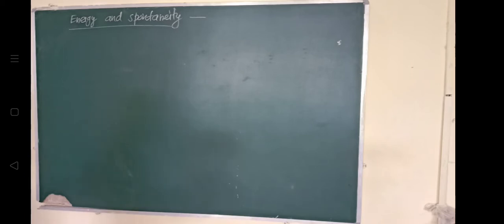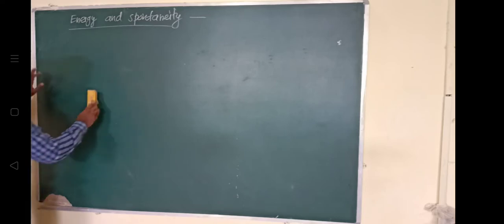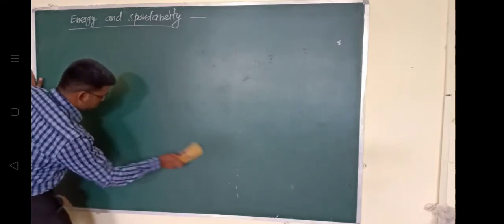A spontaneous, irreversible reaction is generally carried out in a way in which energy of a system is lowered. It is accompanied by a release of energy.